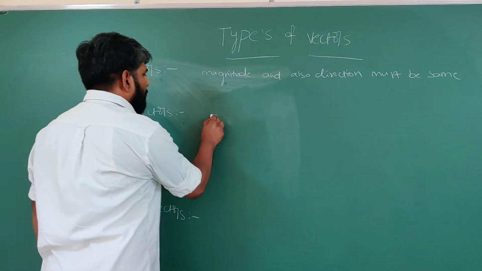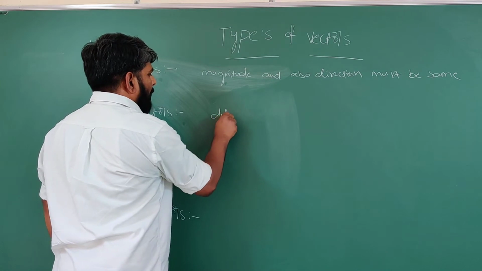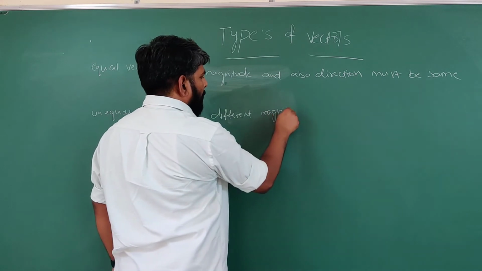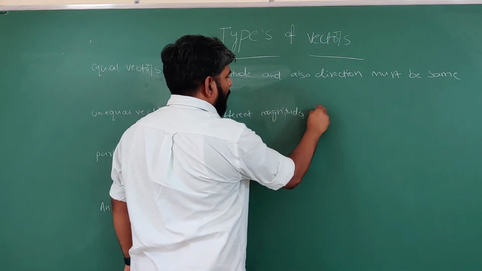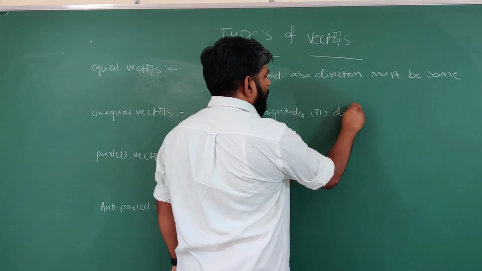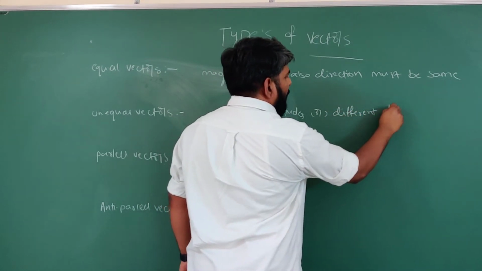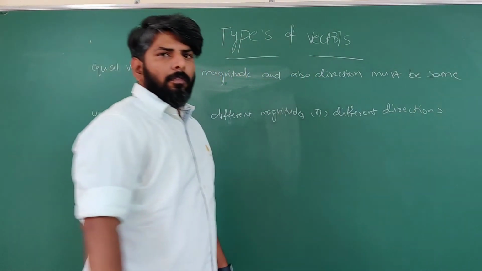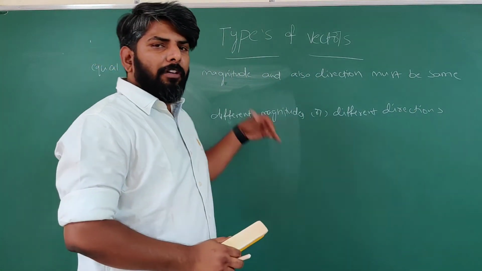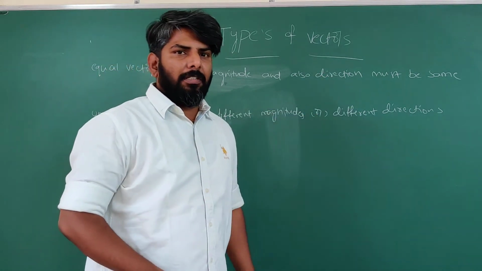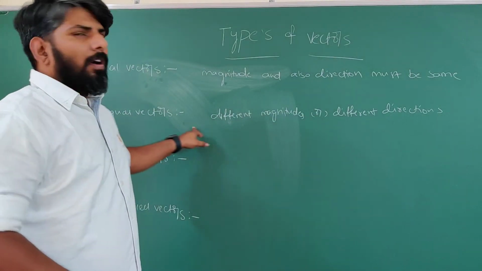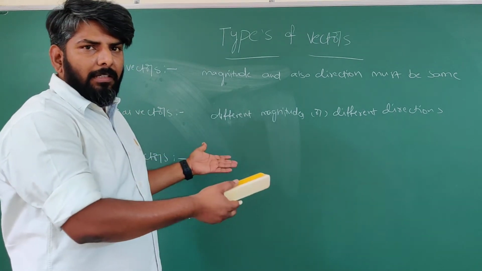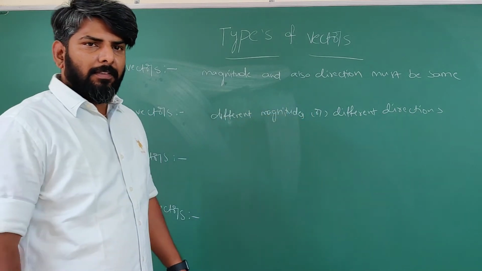That means different magnitudes or different directions. The vectors which have different magnitudes or different directions are called unequal vectors. Got it? Sometimes magnitude is different, sometimes directions are different.